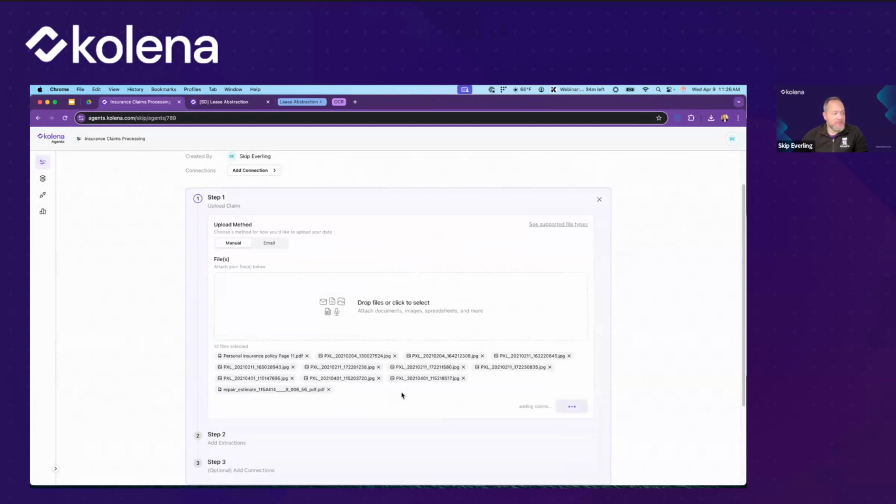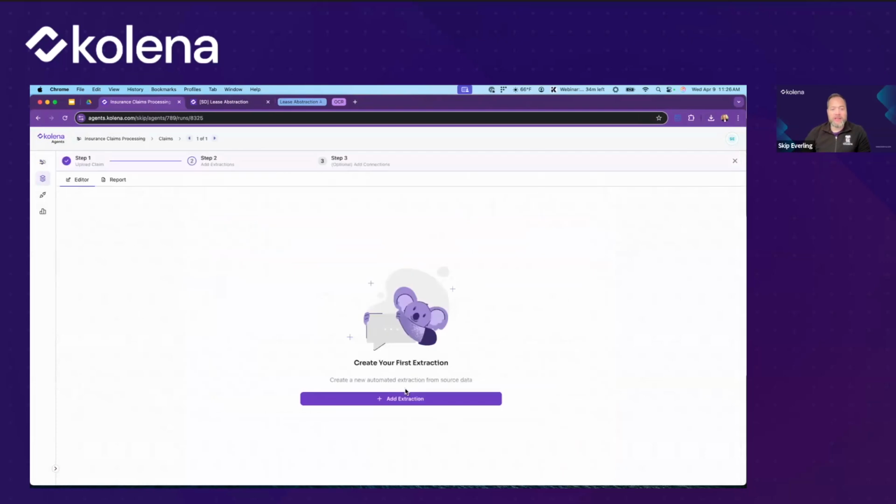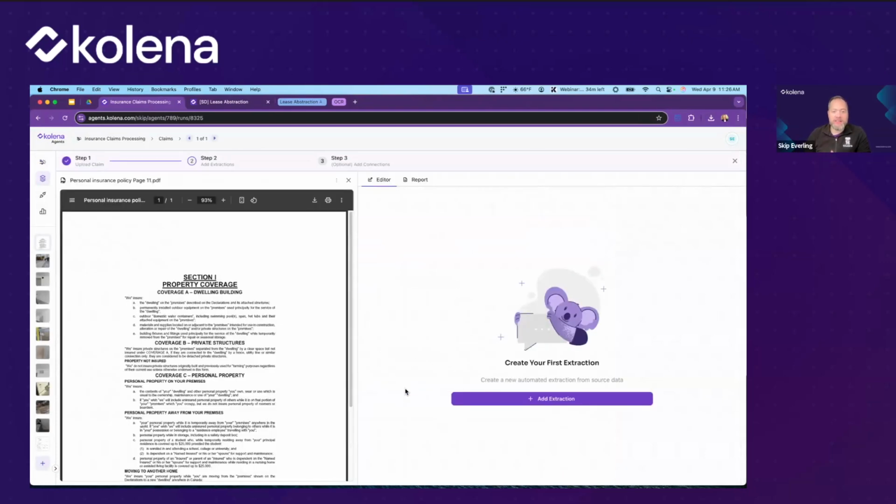The reason that we can understand these images now is because of the power of not just the underlying AI models that we're using, but also the intelligent routing system that we've built into Kolena to automatically know which models to use for different tasks.